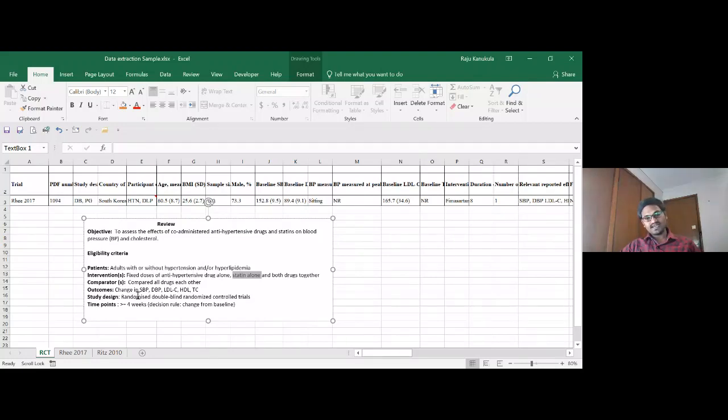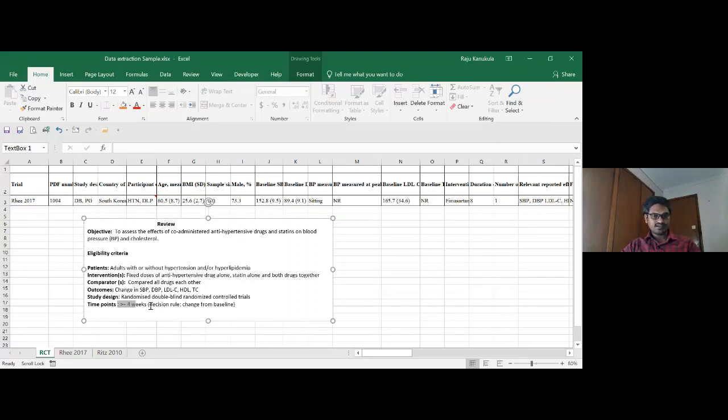Comparator: compared all drugs to each other. Maybe FDC versus statin, FDC versus antihypertensive agent. Next, the outcomes are change in SBP, change in DBP, LDL-C values, total cholesterol values. So in the tables just now you saw, we are having all this information in those tables and somewhere in text as well for safety. And the study designs we are interested in are randomized double-blind trials. So this trial is meeting the criteria.